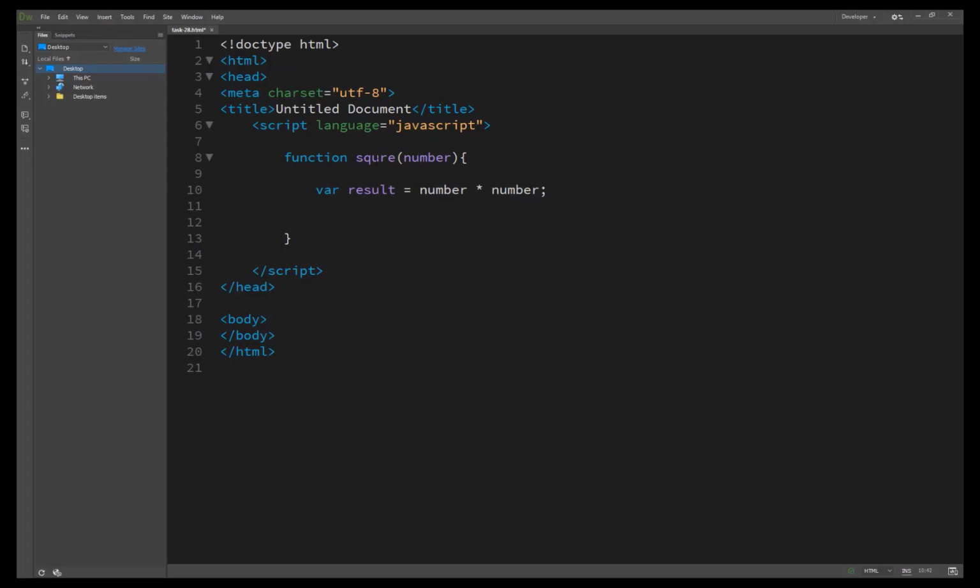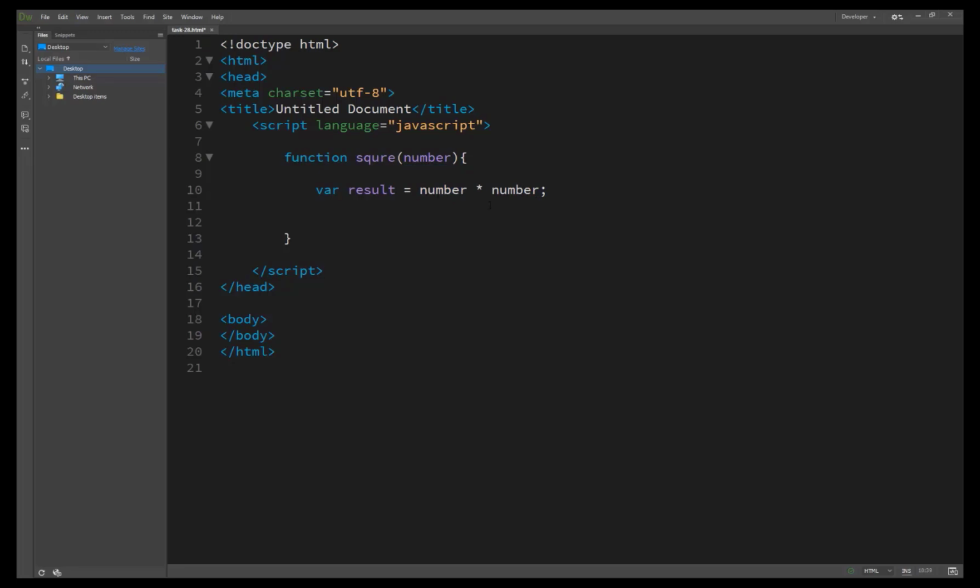Squaring any number, because we have just passed a number like 10. Inside, the result is assigned as number multiplied by number. It means 10 multiplied by 10, and if the number value goes to 100, then it is 100 multiplied by 100. So this is the basic formula of squaring here.